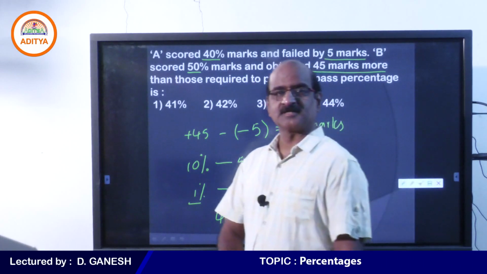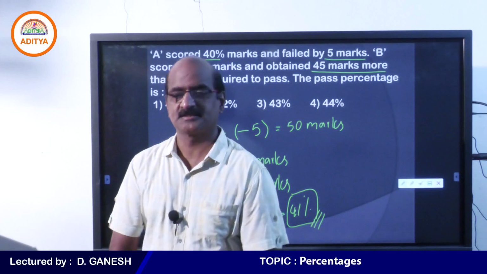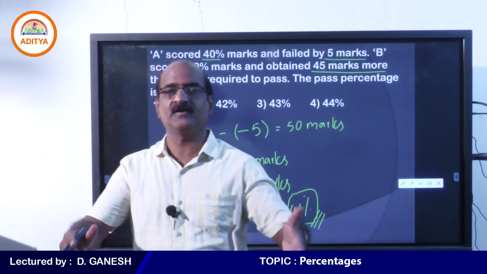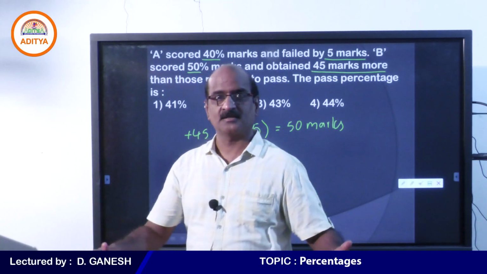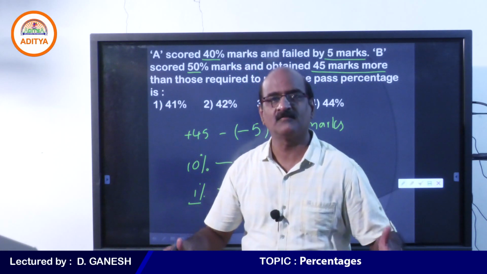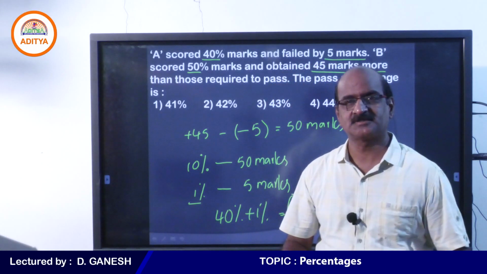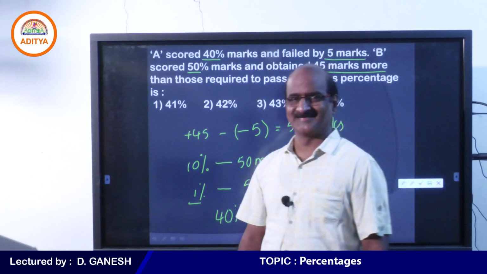So A got 40%, but he failed by 1%. Yes, he failed by 5 marks, but 5 marks are nothing but 1%. Therefore, A failed by 1%. So 40 plus 1, pass percentage is 41.